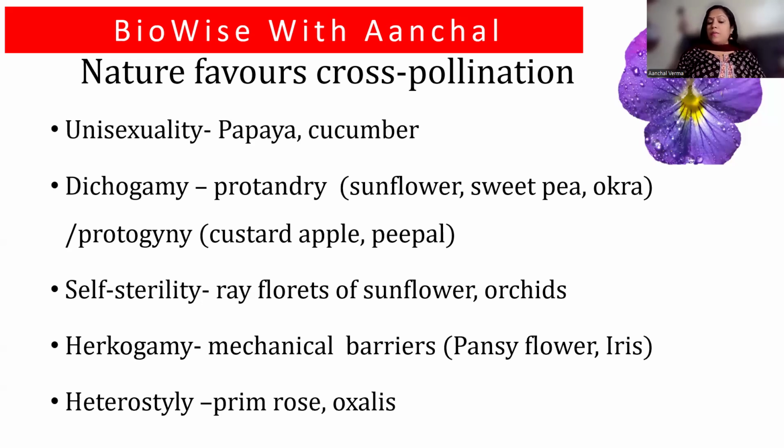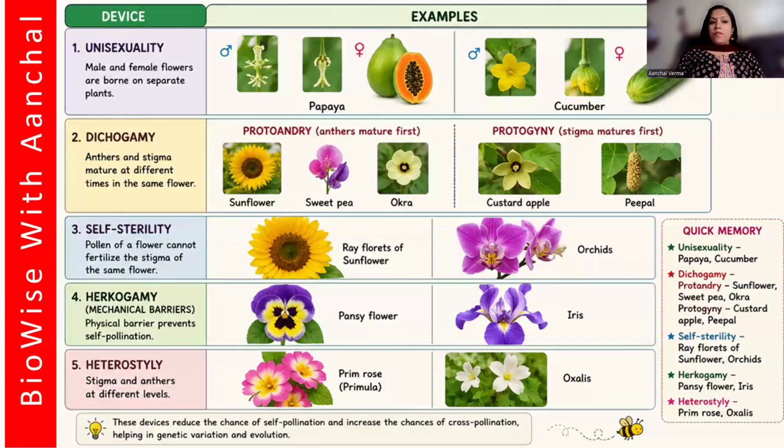Heterostyly: in primrose and oxalis, you'll find that the lengths of the androecium and gynoecium are so different that they are not able to pollinate each other. So in that case, again, self-pollination is ruled out.